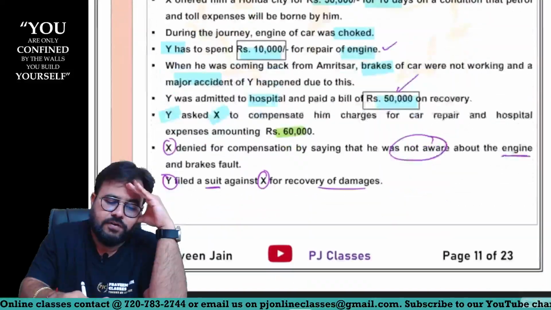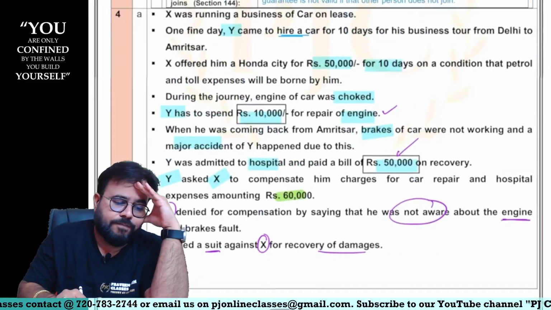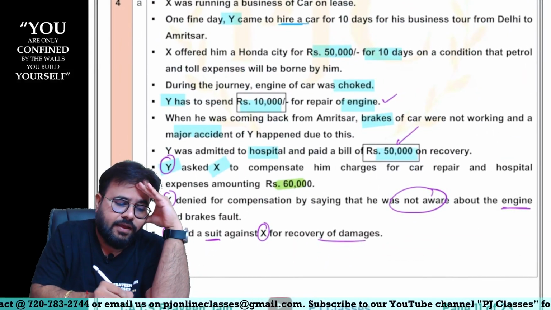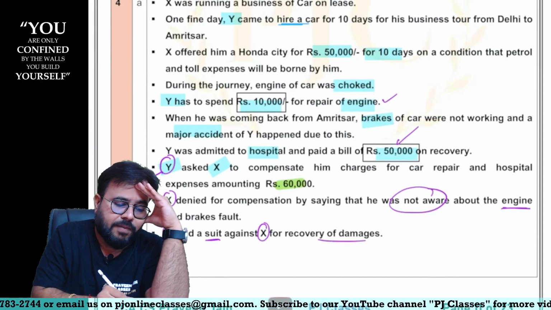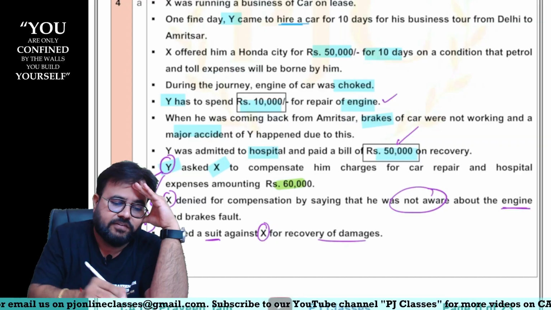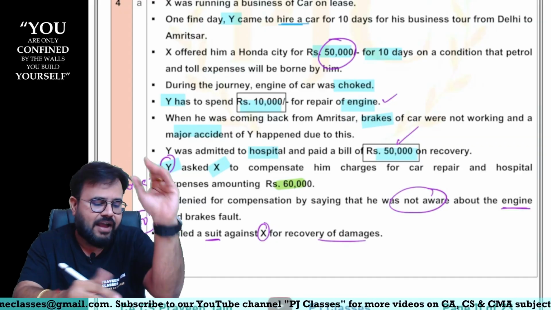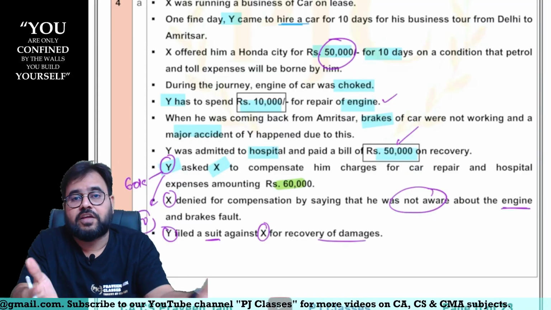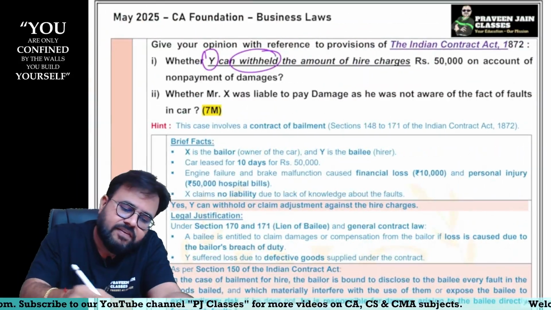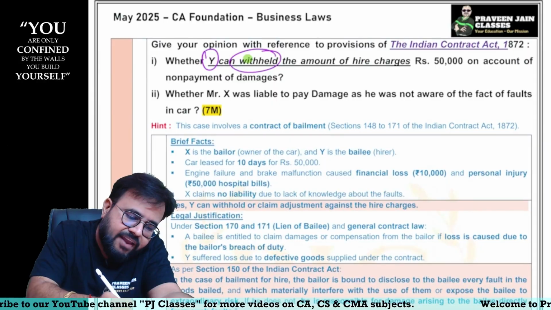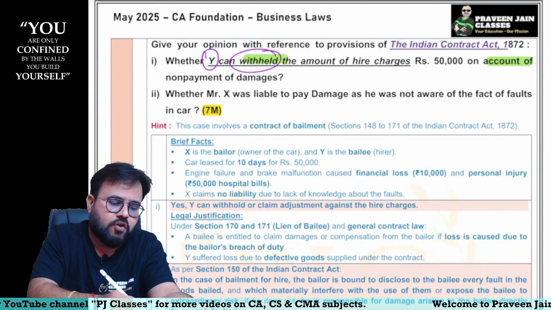In other words, can I say here Y wants 60,000, but Y also has to pay higher charges of 50,000. So he is saying, you are not paying me 60,000. No, I will also not pay you 50,000, sir. He wants to claim set off, sir. Is this allowed? Whether Y can withhold because of non-payment of damages?